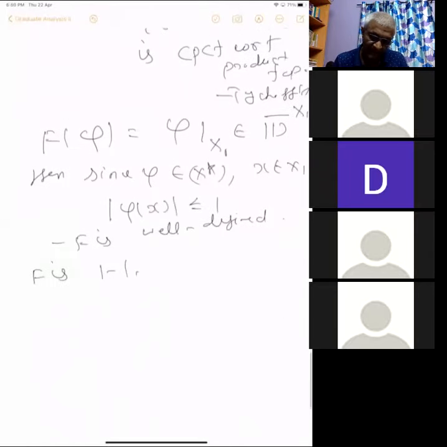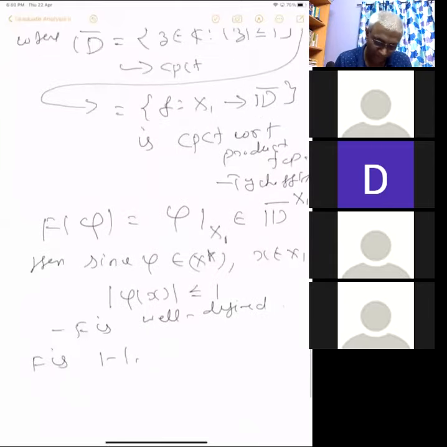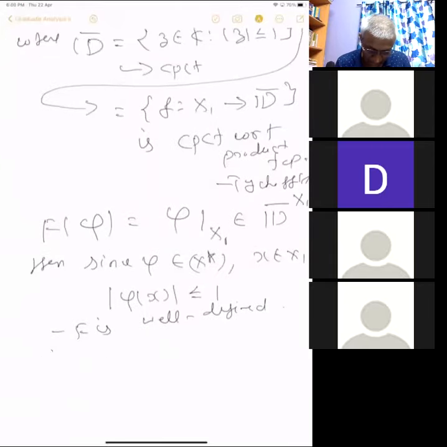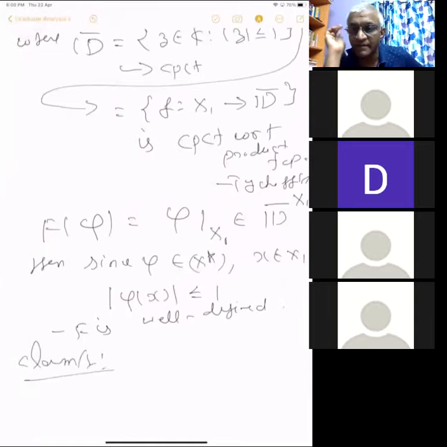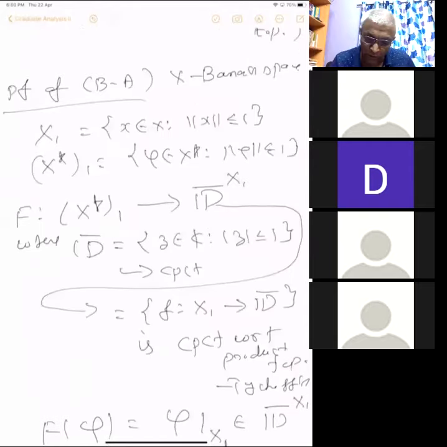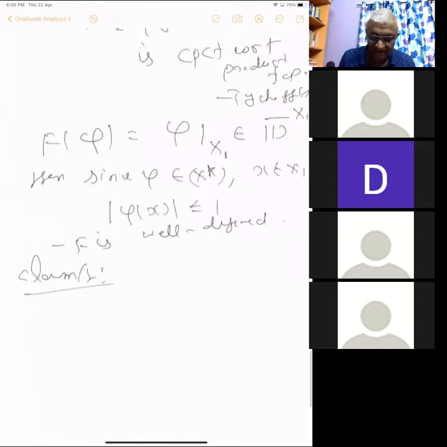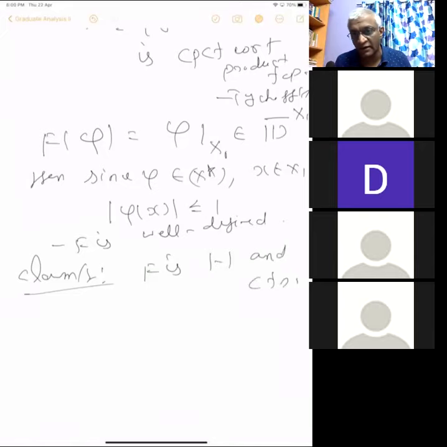I will write the claim again. We have defined a map F from the unit ball of the dual space to the product space of D closure with respect to X1, just as the restriction. Claim 1: F is 1-1 and continuous, continuous with respect to the weak star topology.